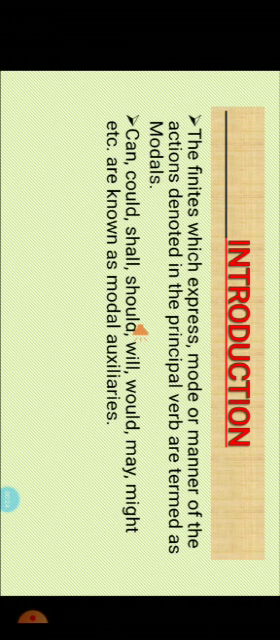Introduction. The finites which express mode or manner of the actions denoted in the principal verb are termed as modals. Can, could, shall, should, will, would, may, might, etc. are known as modal auxiliaries or helping verbs.